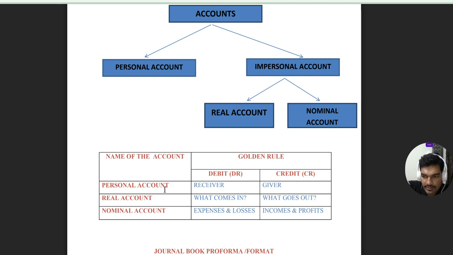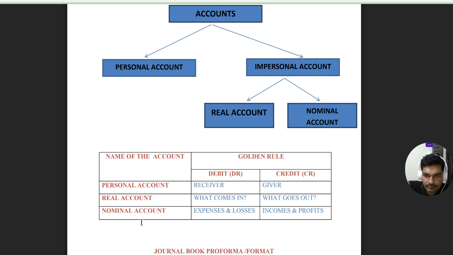In these transactions, first case, goods purchased for cash: goods, that is stock, is an asset that comes under real account, and cash is also real account. Only one account is involved, that is real account. So we need to apply the real account golden rule.